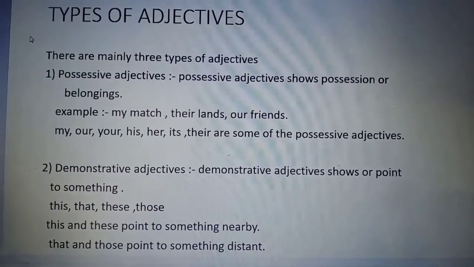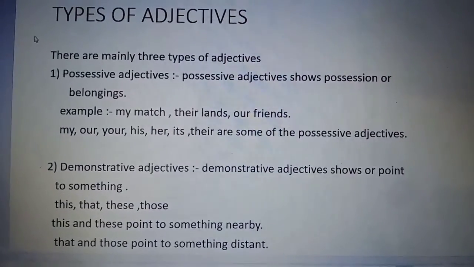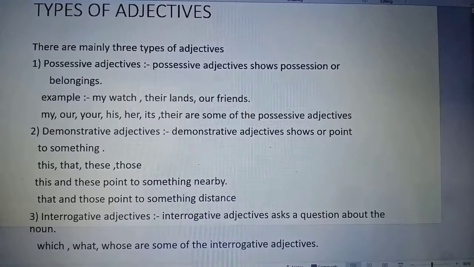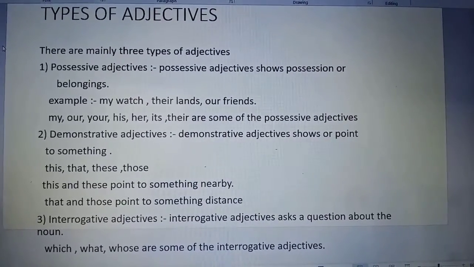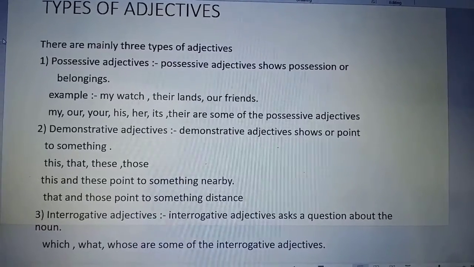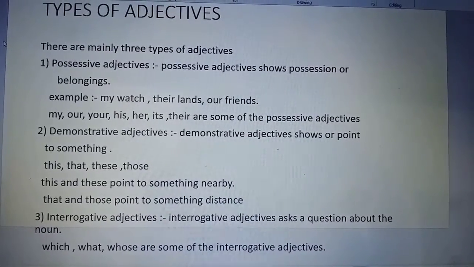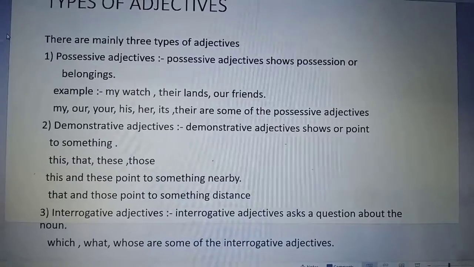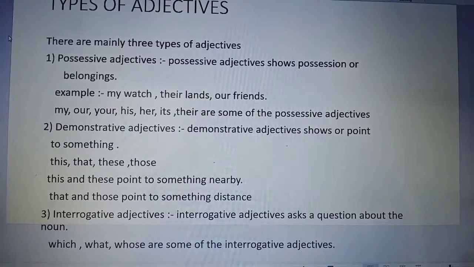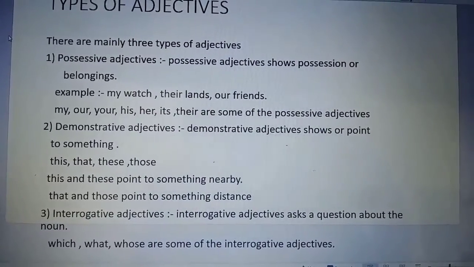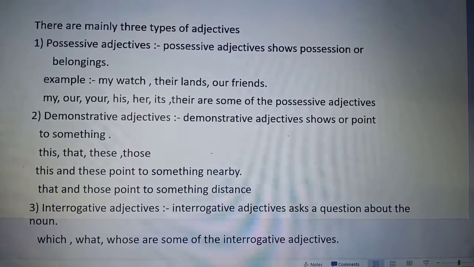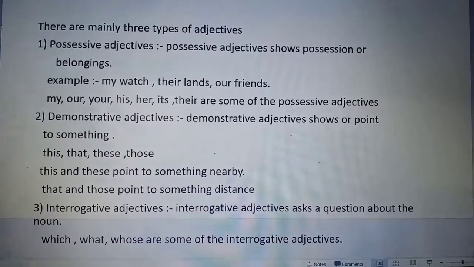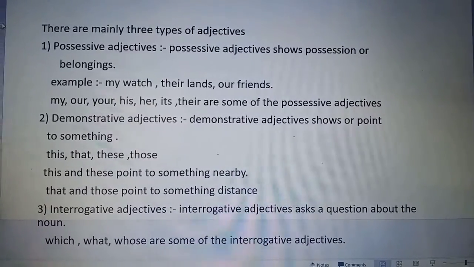As we have finished the 4 features of adjectives, now we are going to start the next topic, that is types of adjectives. Mainly there are 3 types of adjectives. First is the possessive adjective. That means a possessive adjective shows us possessions or belongings. For example, my watch, their lens, our friends, all these are examples of possessive adjectives.